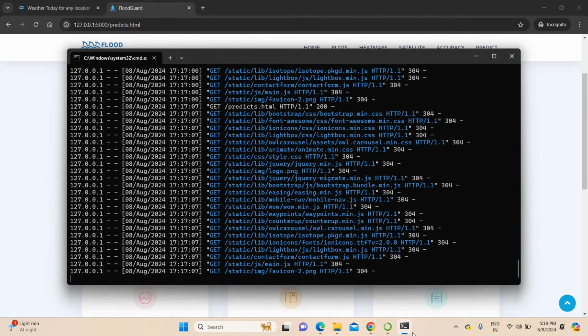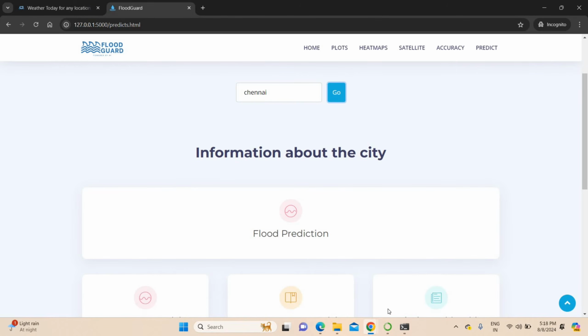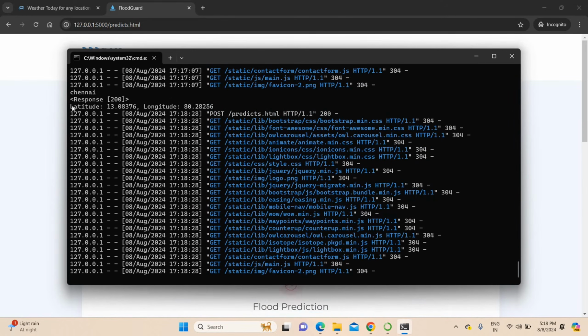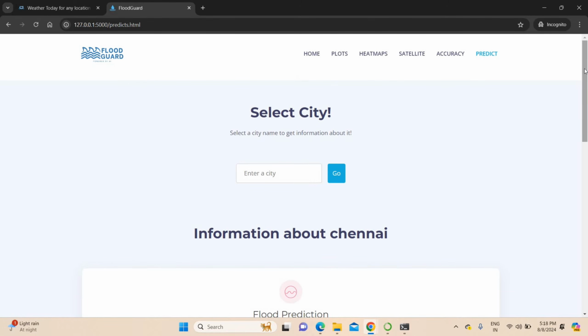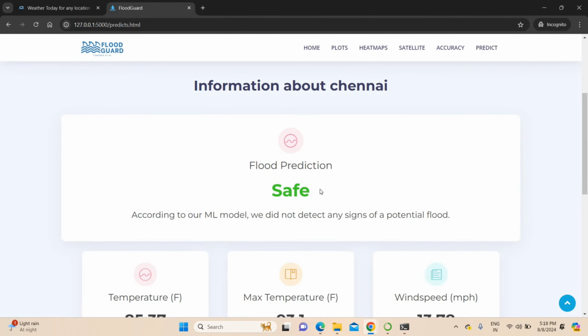Before that, you can check the command box. If I type Chennai here, my project will get the latitude and longitude position of Chennai. You can see the latitude and longitude position of Chennai. This latitude and longitude connects directly with this website and gets the real-time data. Based on the real-time data, it will perform the prediction operation. See, Chennai belongs to the safe category. According to our ML model, we did not detect any sign of potential flood. So in Chennai, you don't find any flood data.